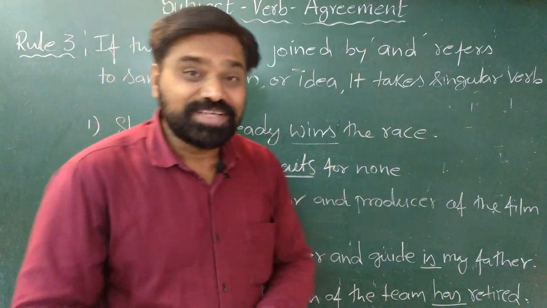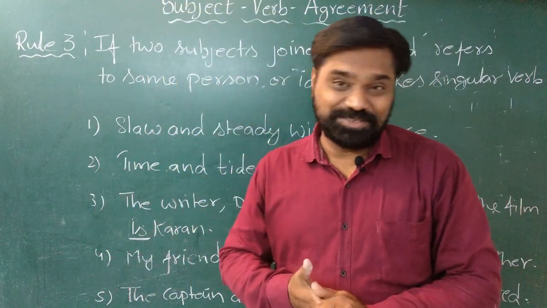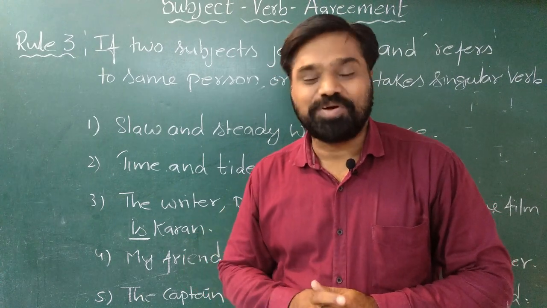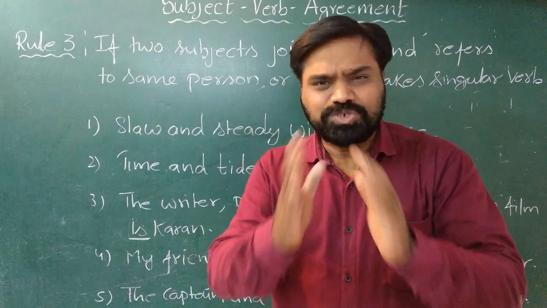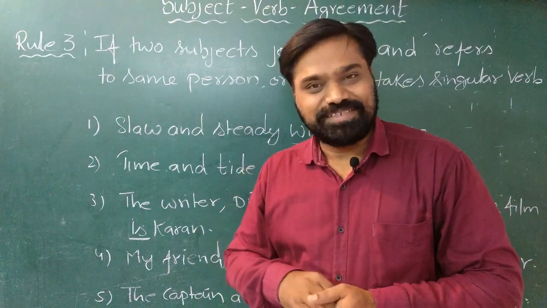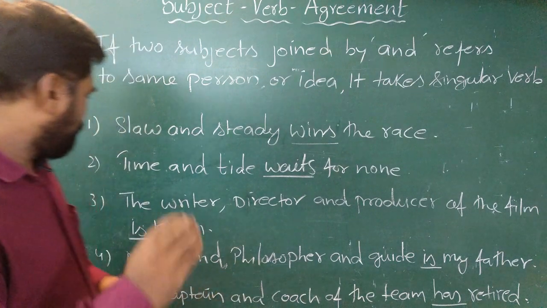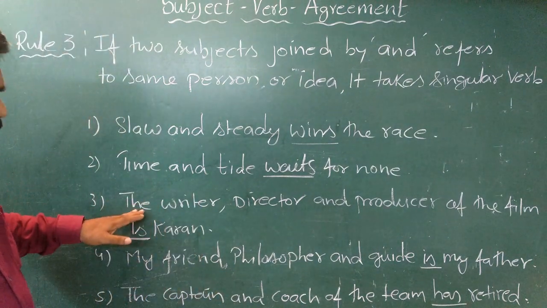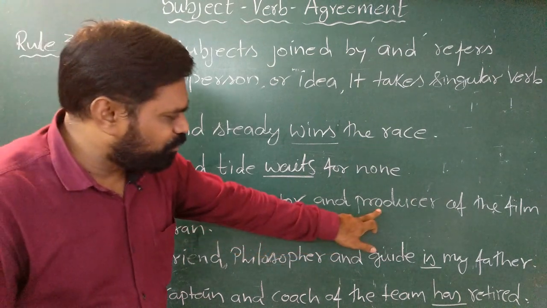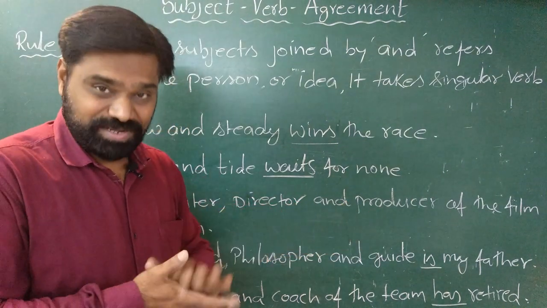Now students, things don't seem to be as simple as they should be. All of you should be really cautious, because the examiner most of the time tries to confuse you in terms of the subject. Now see how the examiner can confuse you. If you look at this example, the writer, you will find that before director or before producer, we have not used any type of article.